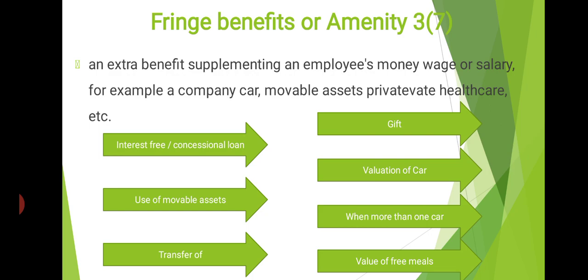However, food provided in working hours in a remote area or in an offshore work site is not taxable. Please listen to my words. A free meal is a taxable perquisite, but food provided in working hours in a remote area or in an offshore area is not taxable. It is tax free. In other situations, cost incurred by an employer in excess of rupees 50 per meal is taxable.